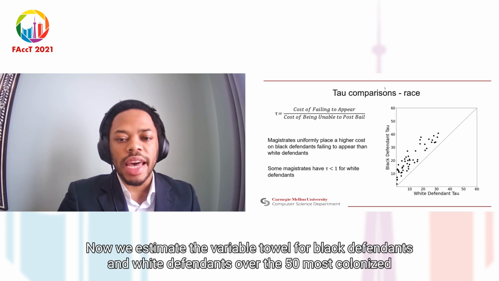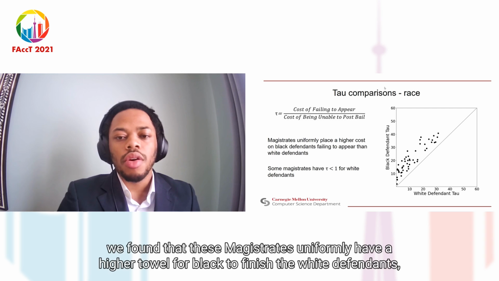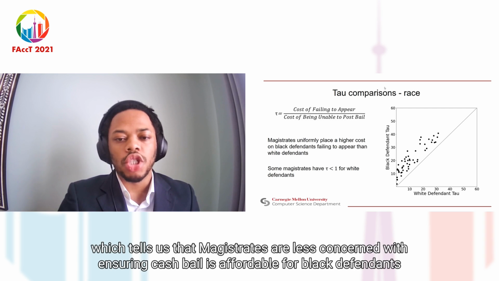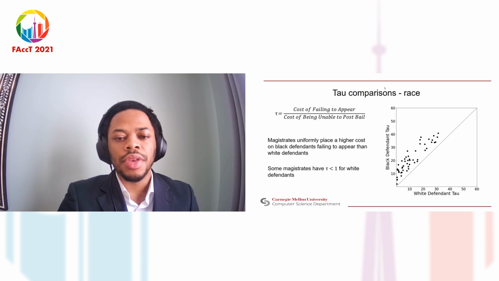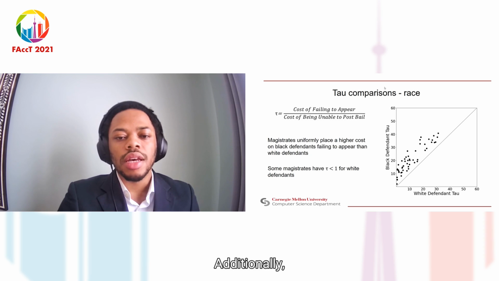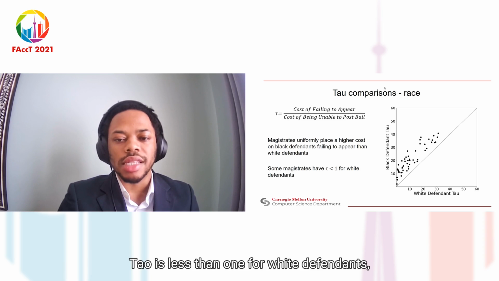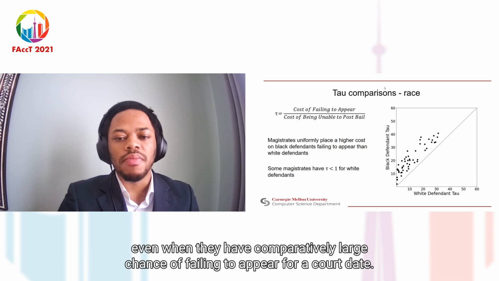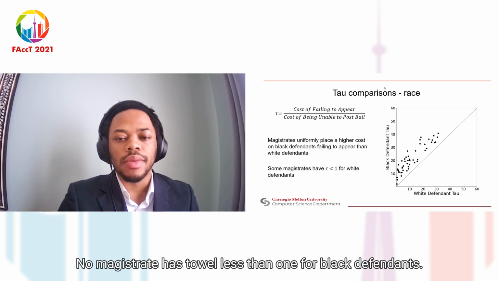Now we estimate the variable tau for Black defendants and white defendants over the 50 most common magistrates in the dataset. We found that these magistrates uniformly have a higher tau for Black defendants than white defendants, which tells us that magistrates are less concerned with ensuring cash bail is affordable for Black defendants and more likely to assign cash bail to Black defendants than an equal white defendant. Additionally, among some magistrates, tau is less than 1 for white defendants, which tells us that these magistrates are more focused on ensuring pretrial release for white defendants, even when they have a comparatively large chance of failing to appear for a court date. No magistrate has a tau less than 1 for Black defendants.